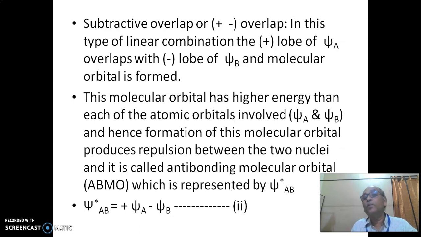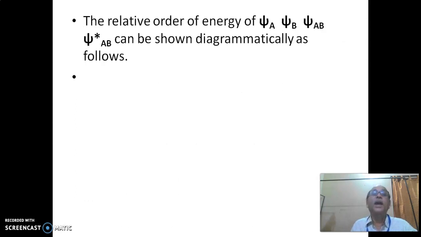This molecular orbital has higher energy than each of the atomic orbitals involved, and hence the formation of this molecular orbital produces repulsion between the two nuclei, and it is called anti-bonding molecular orbital, which is represented by psi star AB. Psi star AB is equal to psi A minus psi B. We call this equation 2.